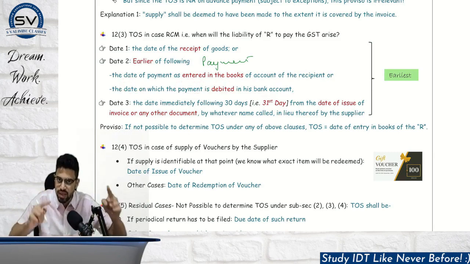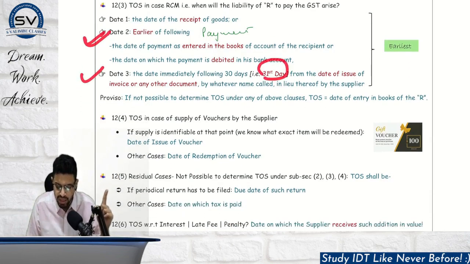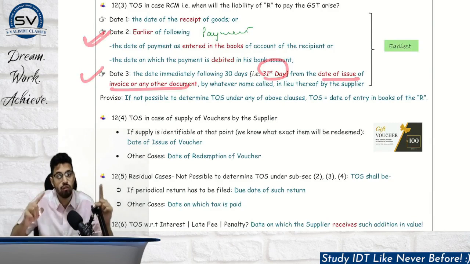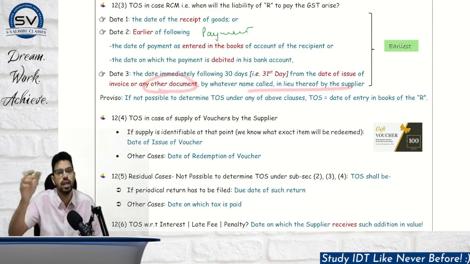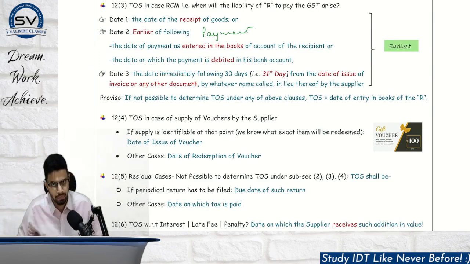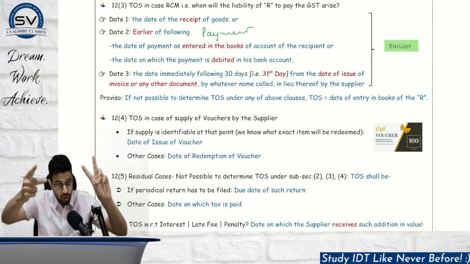Amongst this, whichever is earlier will be my date number 2, and date number 3 will be the 31st day from the date of issue of invoice that the supplier gave. Now practically he may give me an invoice or some other document also in lieu of this particular supply, right? So 3 dates. Date number 1, physical receipt of goods. Date number 2, earlier of 2 dates.